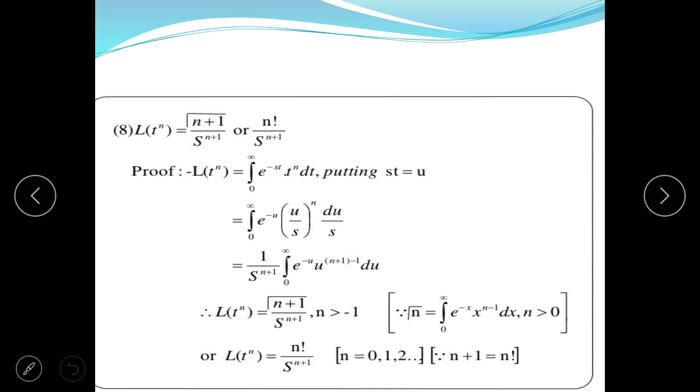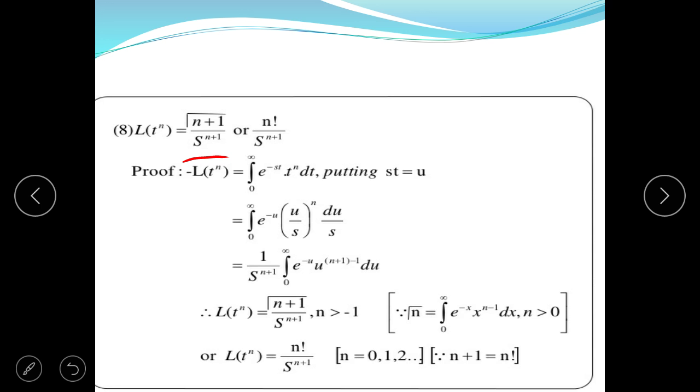Next concept is Laplace transform of function t to the power n, that is equal to gamma n plus 1 upon s to the power n plus 1, which can be written as factorial n divided by s to the power n plus 1.